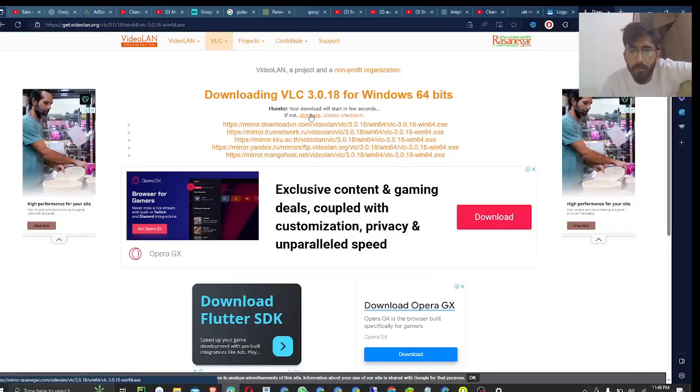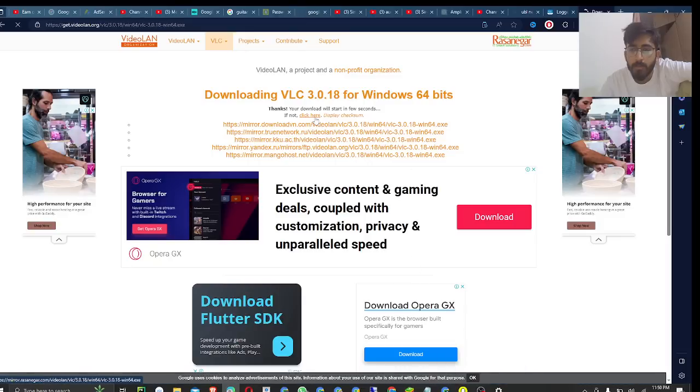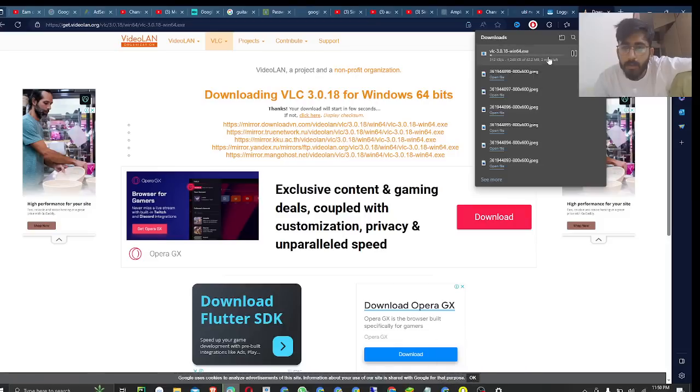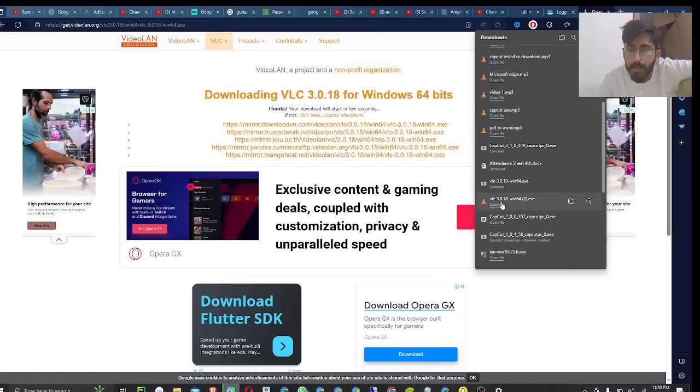The VLC Media Player is downloading now. Okay, after the download, we click on see here. The VLC Media Player is downloaded here. Now we open the file.